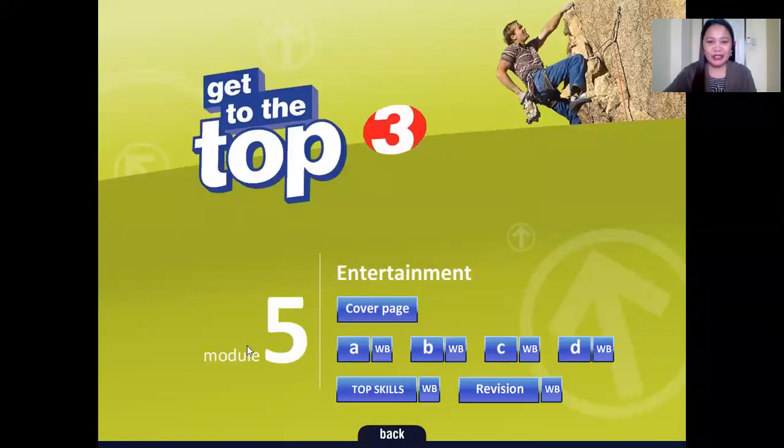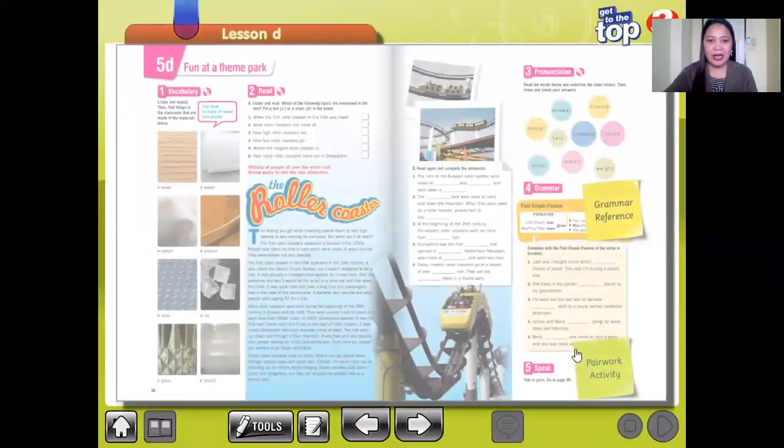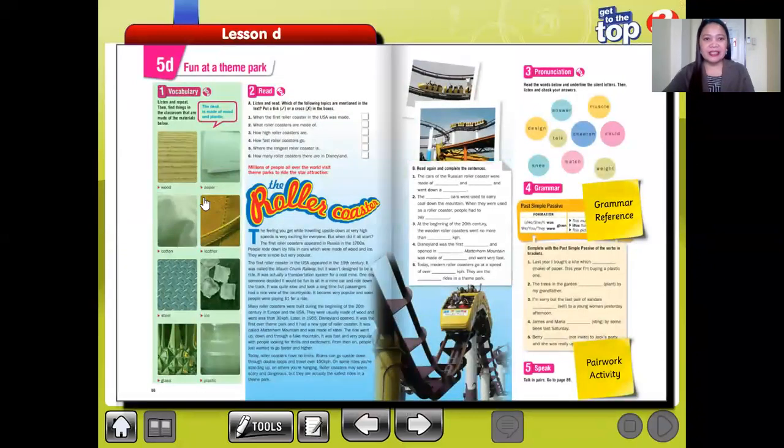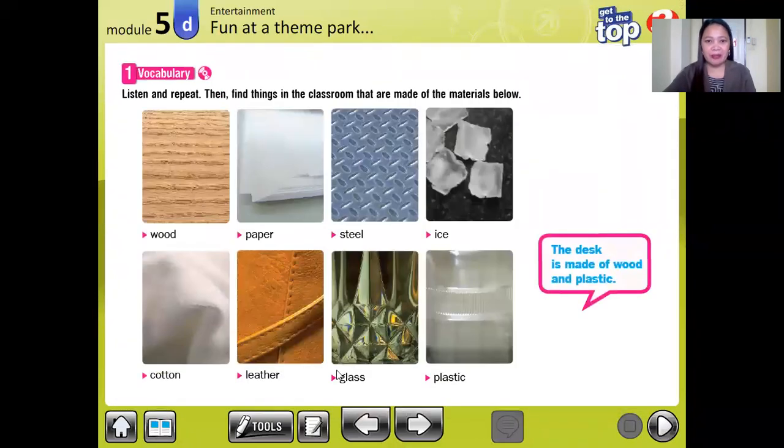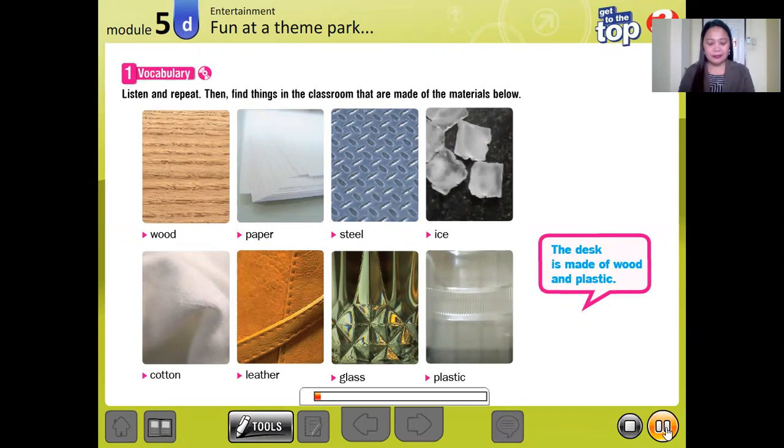Today we are going to continue our Module 5 topic, which is about entertainment. And now we are on letter D, or 5D, which is entitled Fun at the Theme Park. All right, so we have here our vocabulary. Listen and follow. Look at the picture and follow the words after the recording.